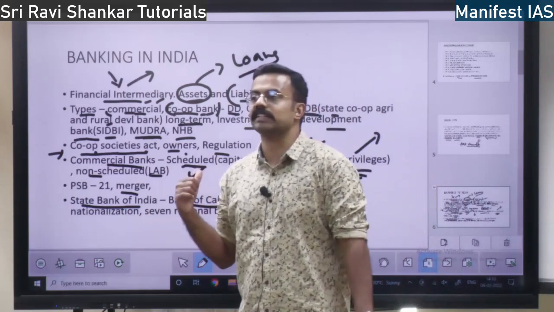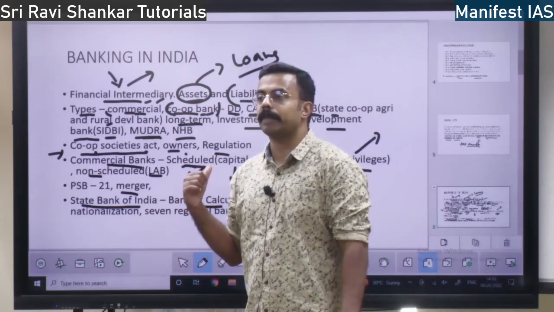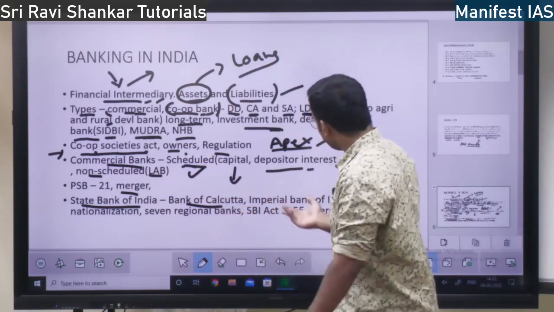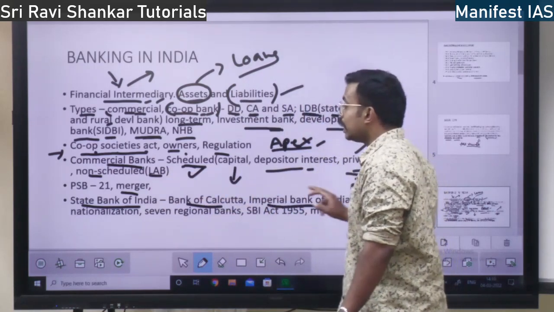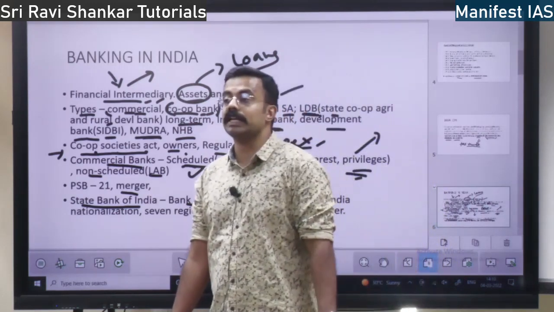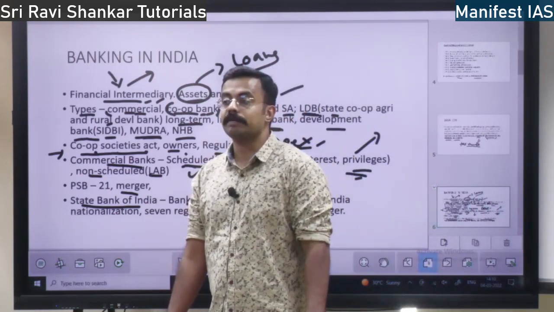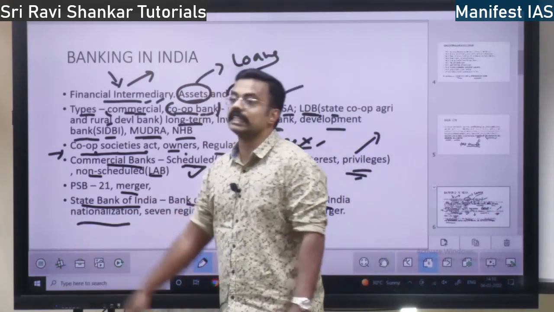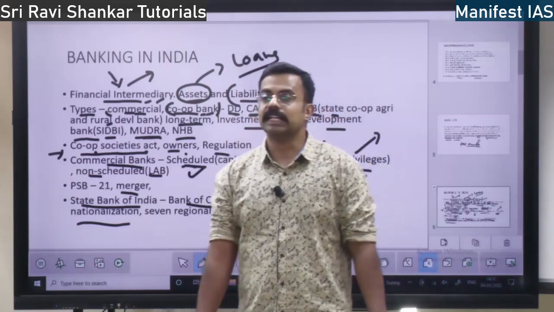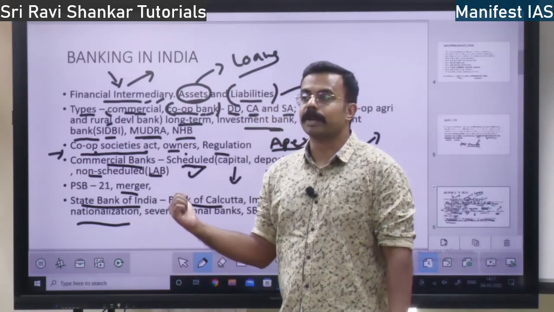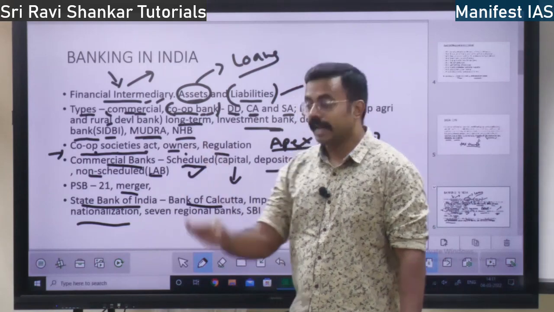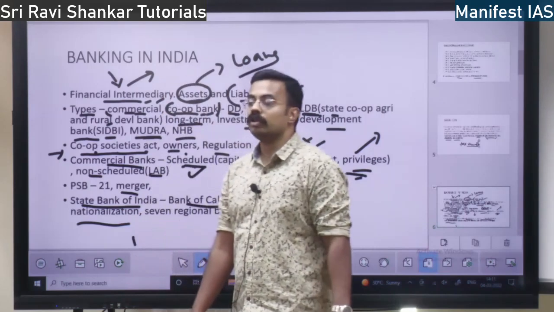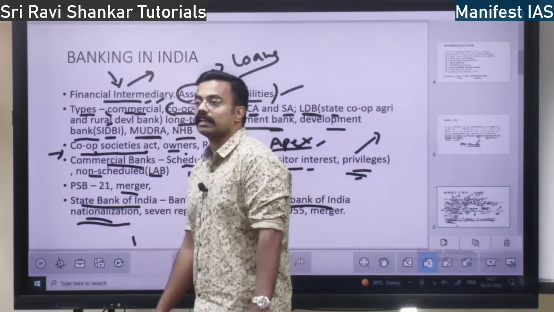Initially it starts functioning under that name. Initial bank is Bank of Calcutta. Later on Bank of Bengal, and later on it becomes Imperial Bank of India, then State Bank of India. ಆಮೇಲೆ 1955 ಅಲ್ಲಿ it is nationalized. Nationalized ಅಂದ್ರೇನು? Until then it was under private control, Imperial Bank of India. In 1955 State Bank of India was taken into government control. That is the meaning of nationalization, right?